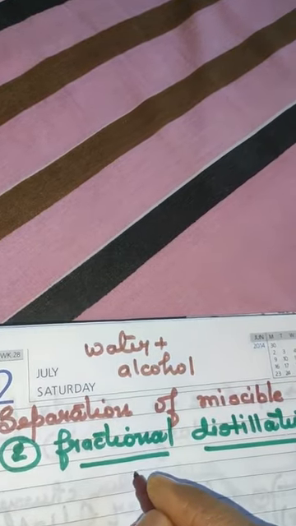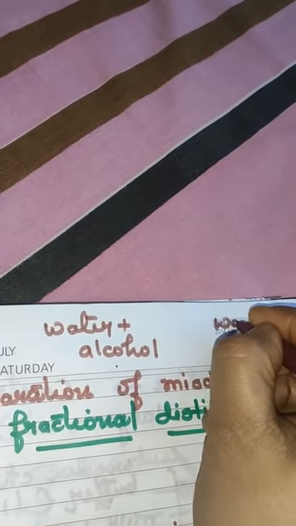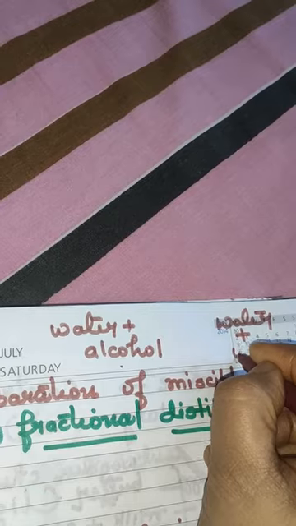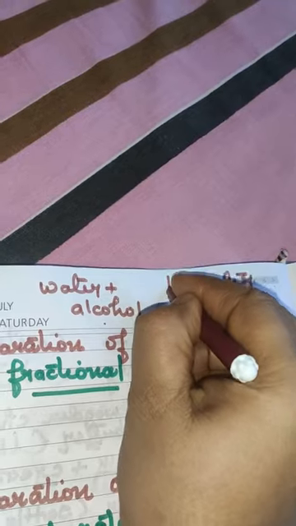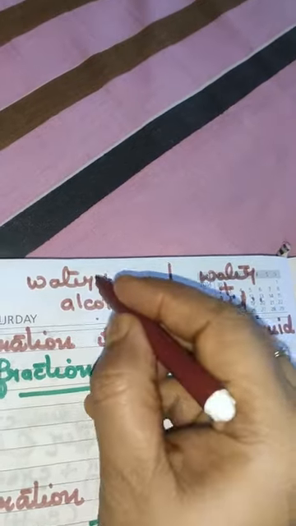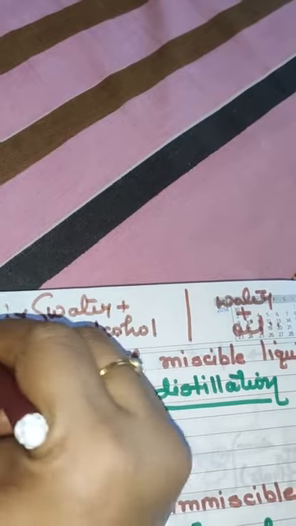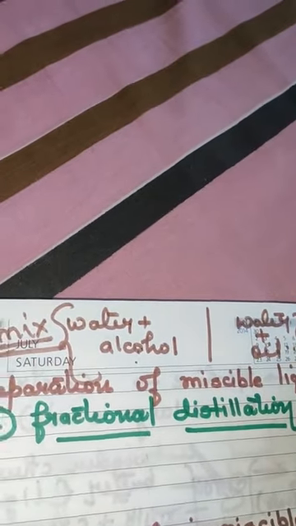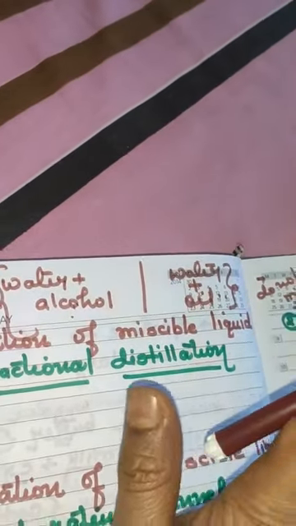This is one mixture where both of them are in liquid condition. Another one, water and mustard oil. Any oil we can take, but here I am taking mustard oil. Did you find any difference between them? These two liquids, water and alcohol, will mix with each other, whereas the water and oil do not mix. They will form separate layers. The concept of miscible and immiscible liquids is clear.